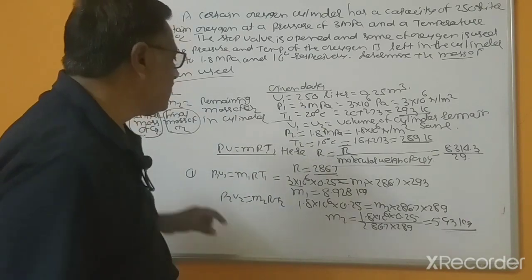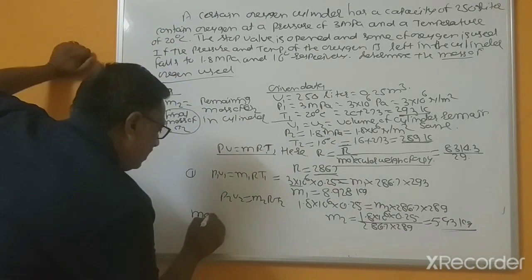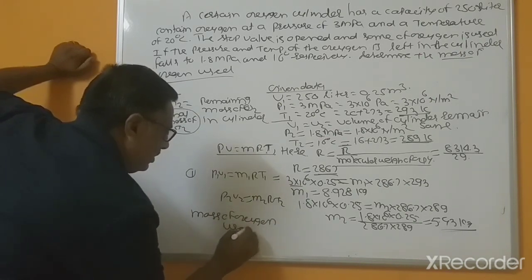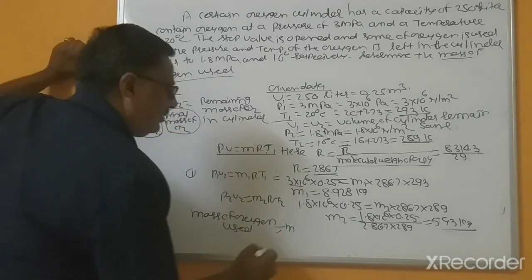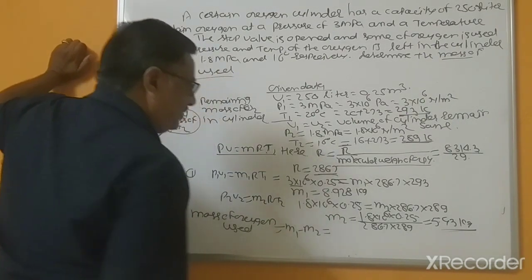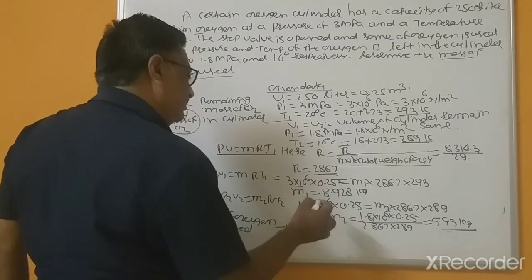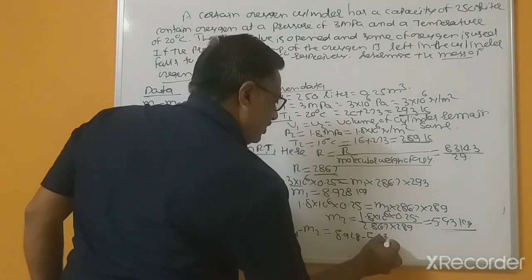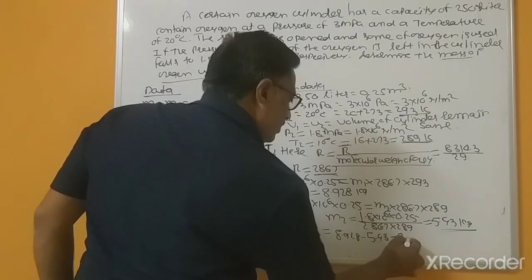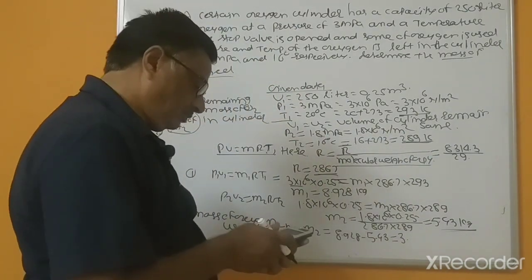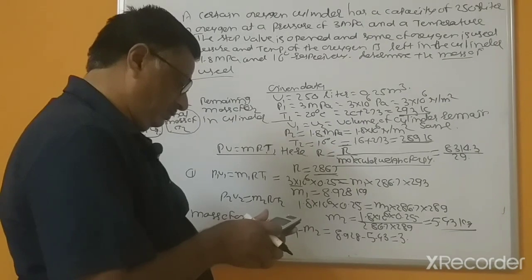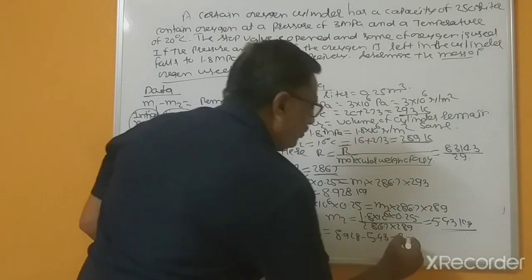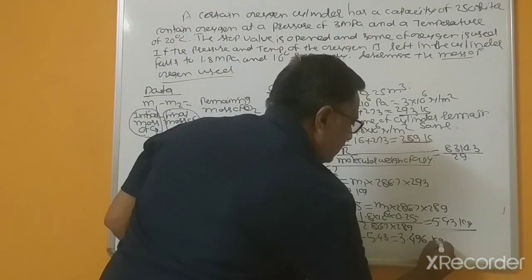That's why the mass of oxygen used equals M1 minus M2, that's 8.928 minus 5.43, equal to 3.496 kg.